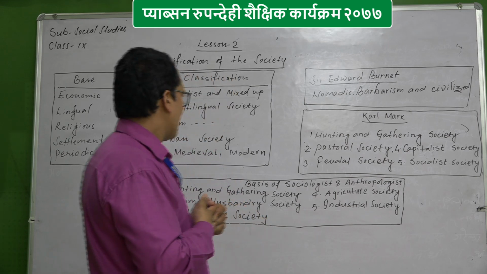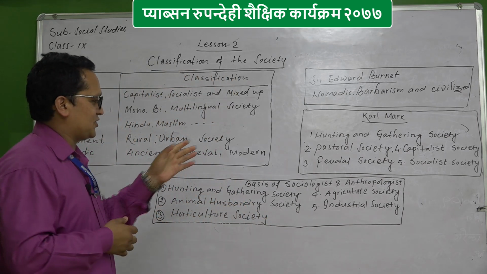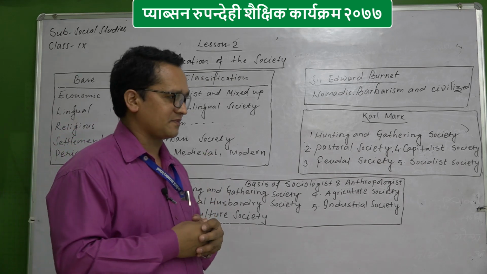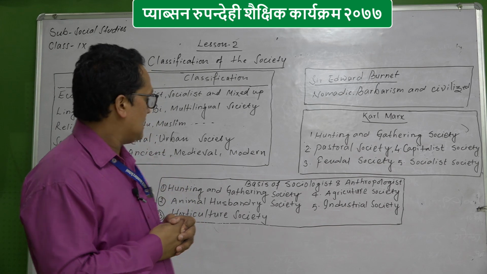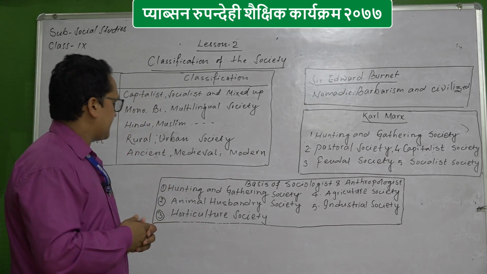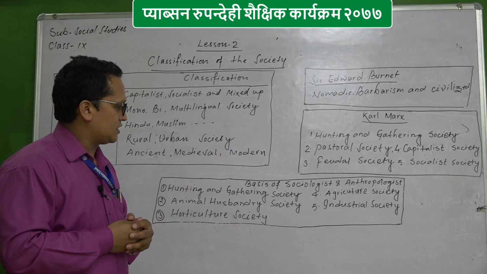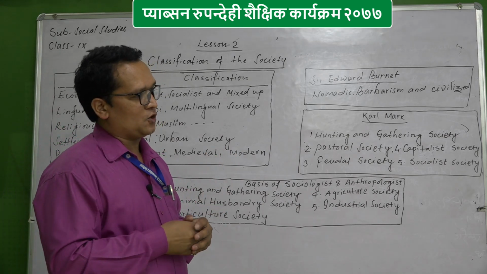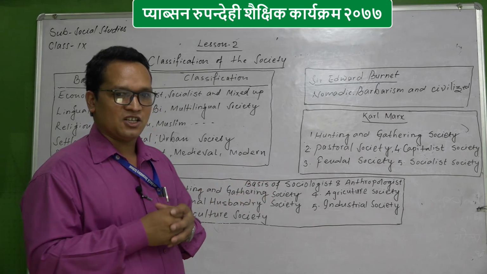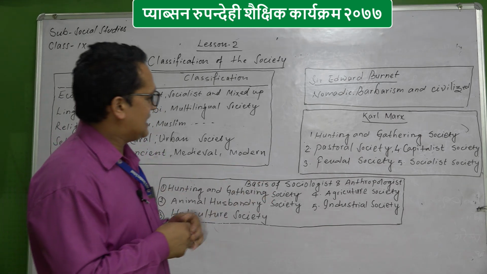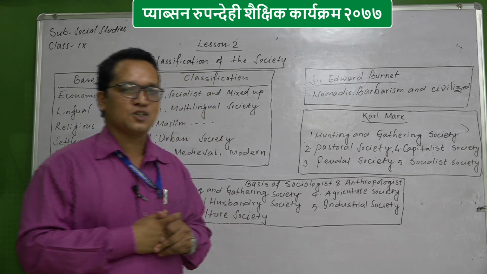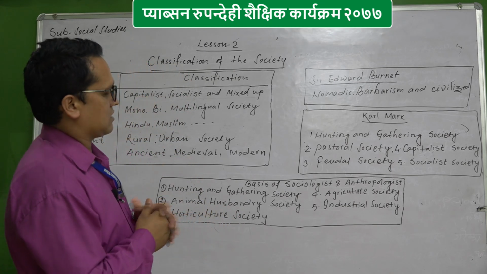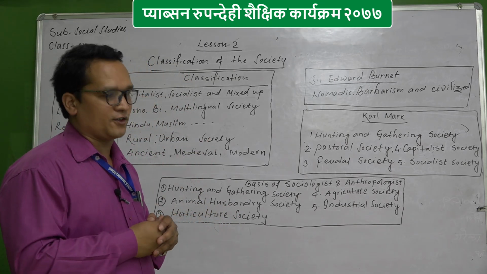Okay. Now the basis of sociologist and anthropologist. Sociologist first, talking about the classification, I would like to talk about the meaning of sociologist and anthropologist. Sociologist means the science which studies about the society, and anthropologist is the science which studies about the human being.